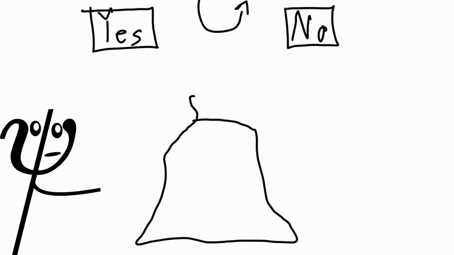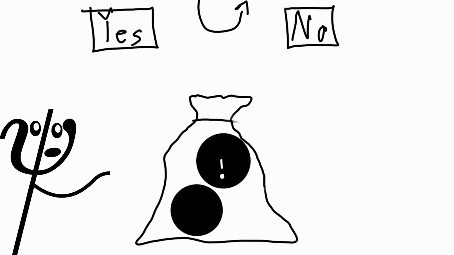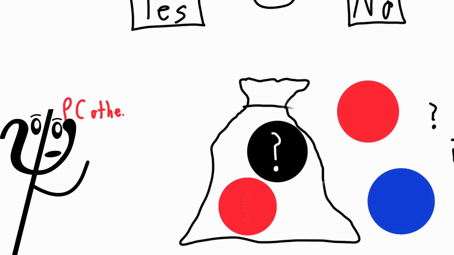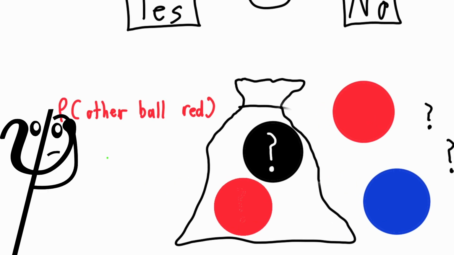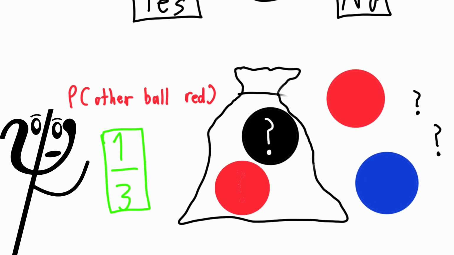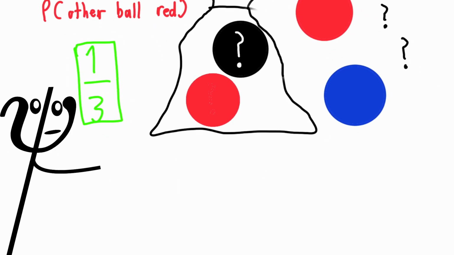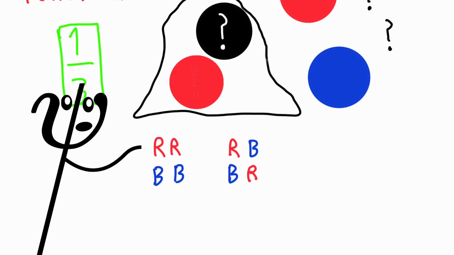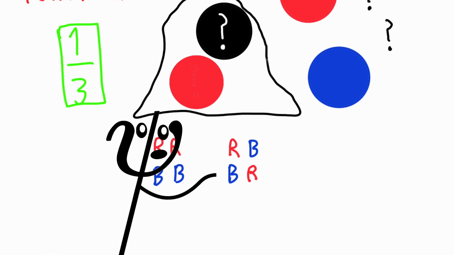So you may have heard a puzzle that goes something like this. There's a bag with 2 balls inside. Each ball is either red or blue. You learn that at least one of the balls is red. What is the chance that both of the balls are red? Surprisingly, the answer is 1/3. Before you took out the first ball, there were 4 equally likely possibilities. 2 reds, 2 blues, red-blue, and blue-red.